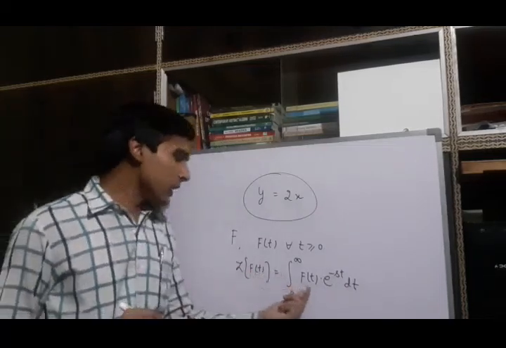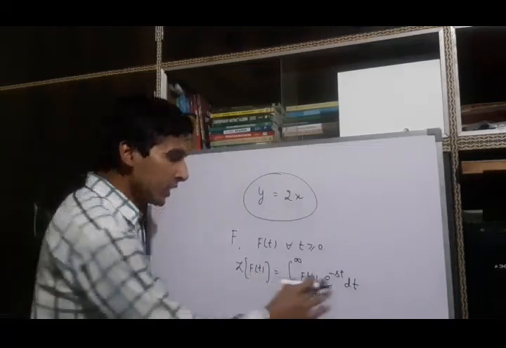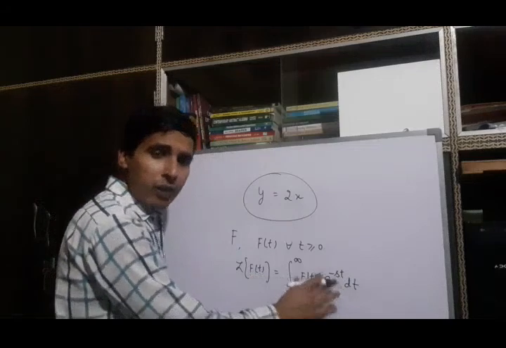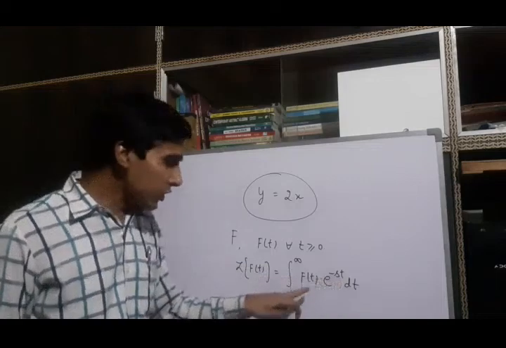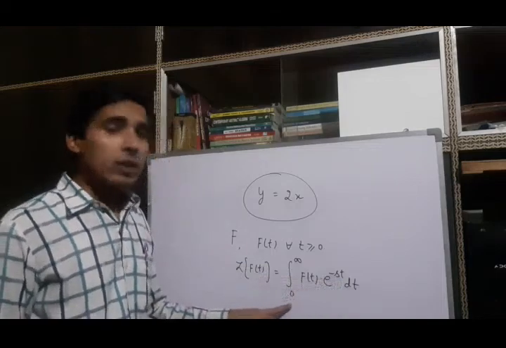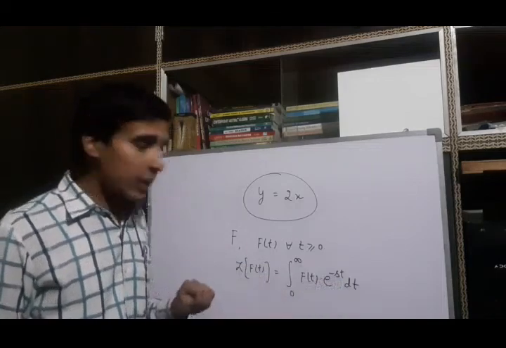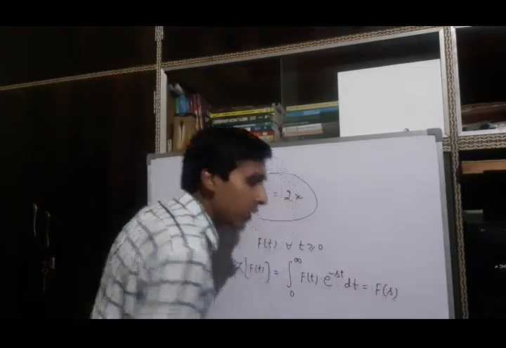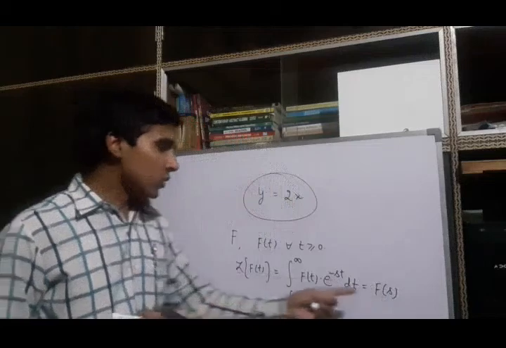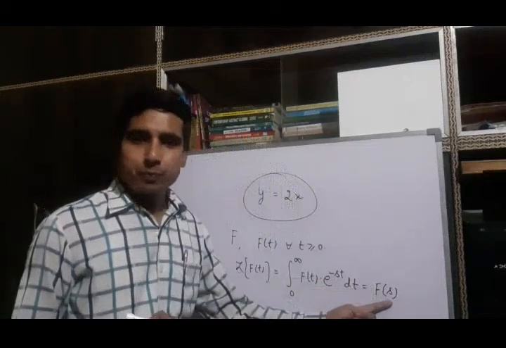One thing to be noted here: if we integrate this integrand, it will be some function of s and t, but when we put the limits 0 and infinity, it will be a function depending upon the variable s. Here s is known as a parameter.